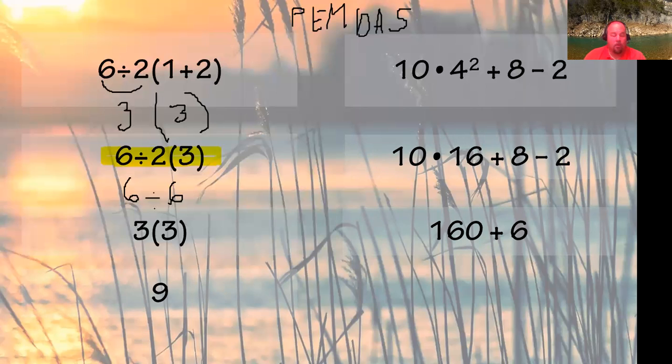Well, 1, for space's sake on the PowerPoint, and 2, I know the next step is going to be, okay, once I get that multiplication and I know that 160 is 10 times 16, I know that everything on this side is on the opposite side of that plus sign. I could go ahead and do that because addition and subtraction can be done left to right.